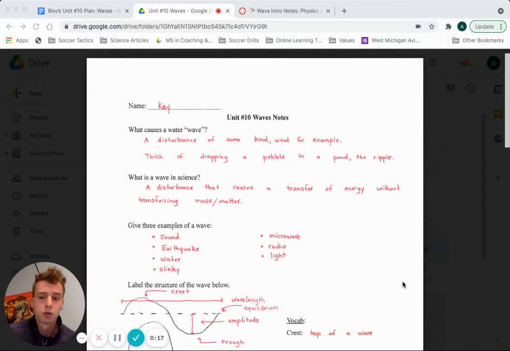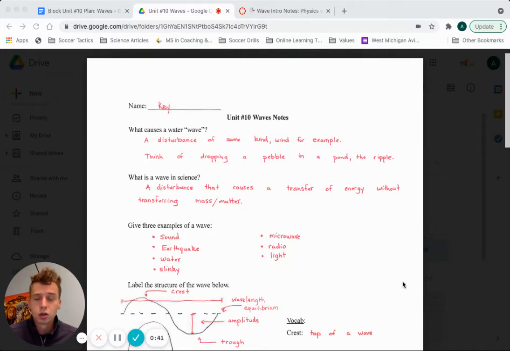So for today, the first question on your note sheet asks you what causes a water wave, right? Like the majority of you, when you think of a wave, you think of water, right? So what causes these water waves and why are they called waves, right? They're called waves because they do have a similar structure to a wave in terms of physics. And a water wave actually is a good example of a wave.